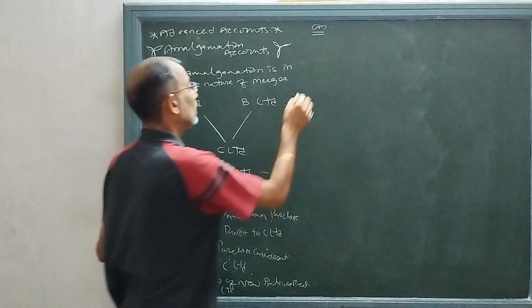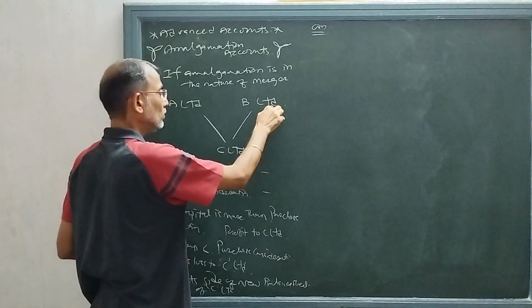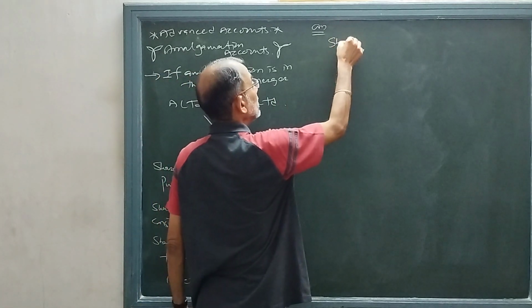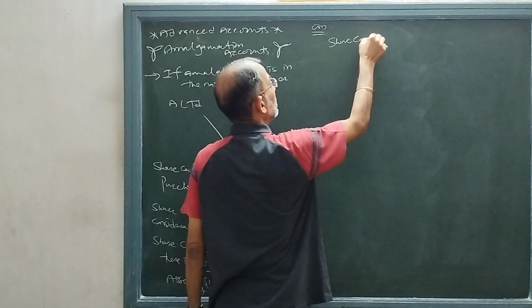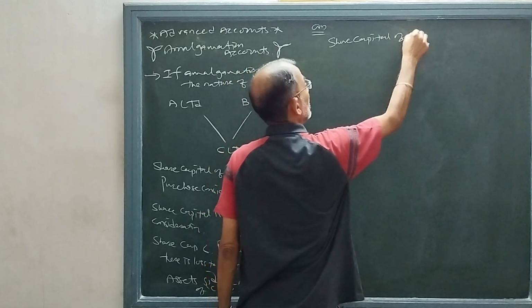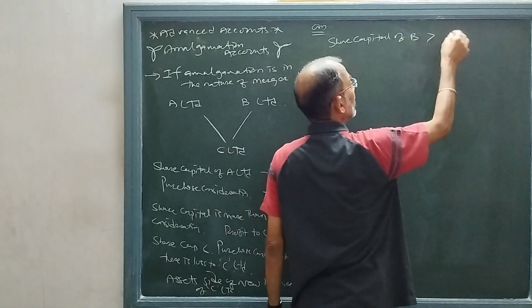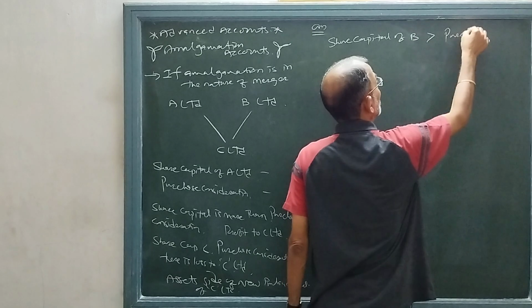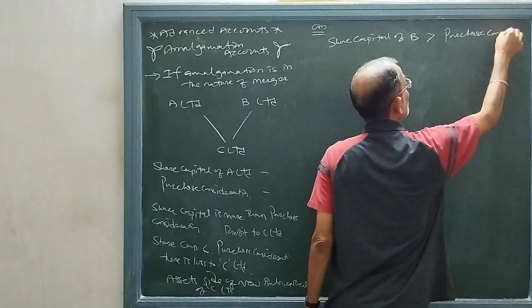The same will be seen when the share capital of B is greater than the purchase consideration.